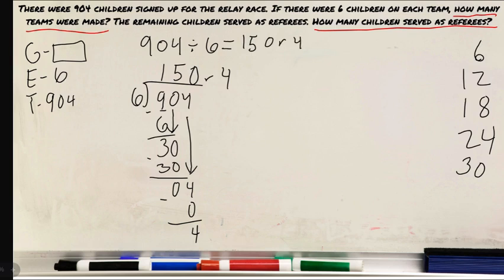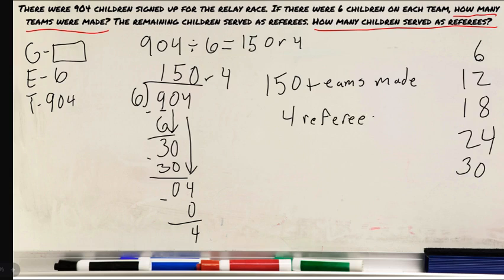So how do we answer these questions? How many teams were made? There were 150 teams made. Then how many kids had to be referees? Well, there's 4 remaining, and the remaining kids had to be referees, so there's 4 referees. This was fun. Math is fun.